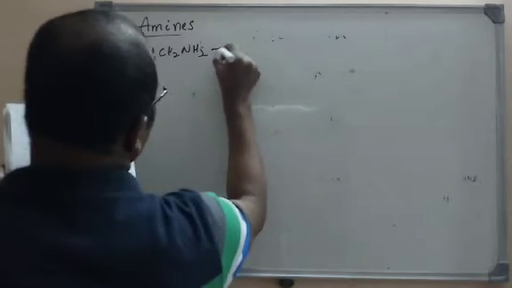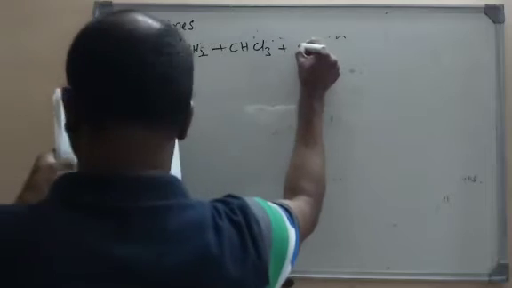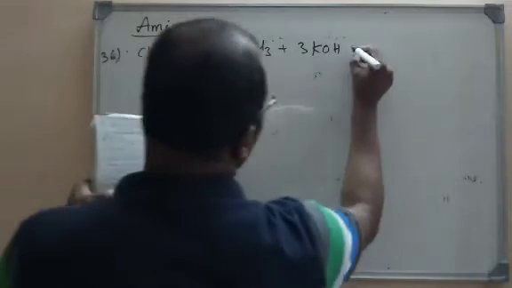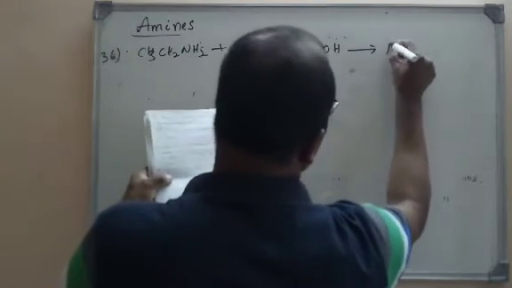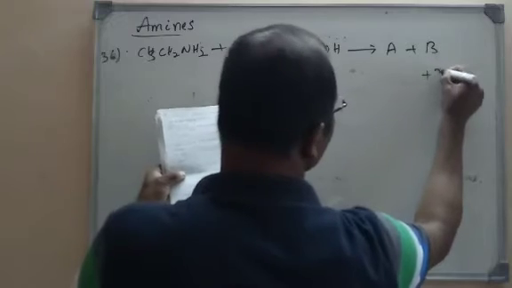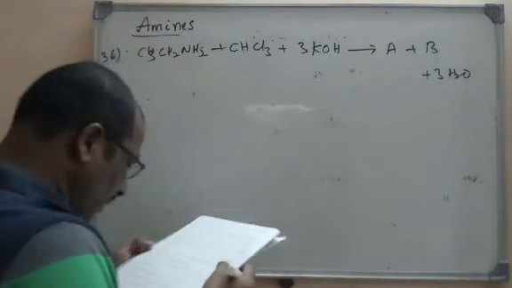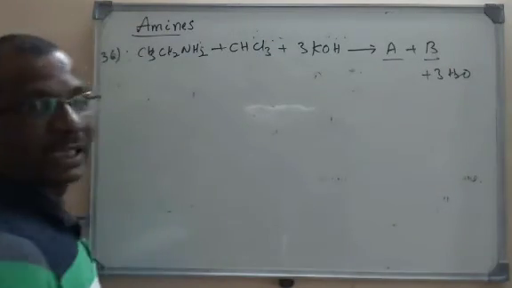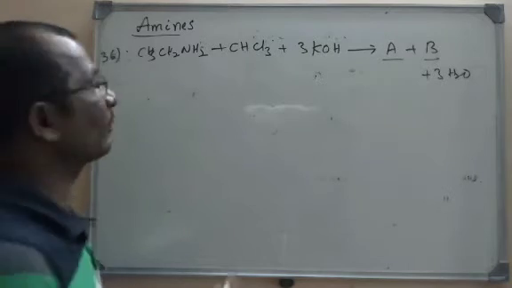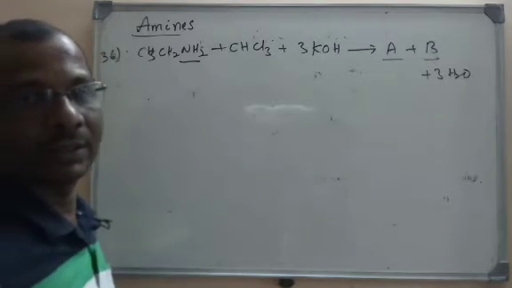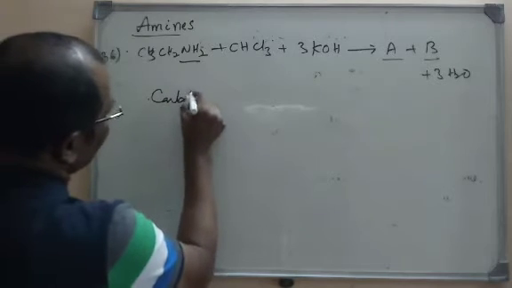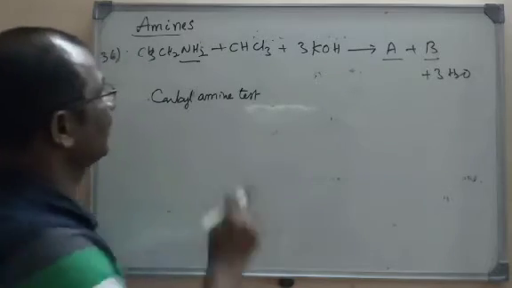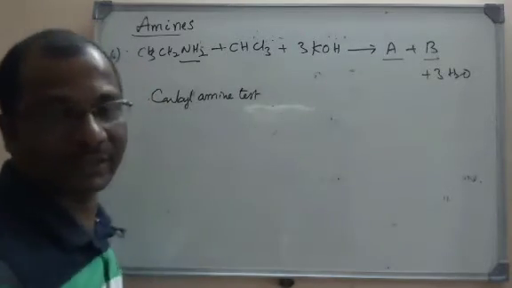with chloroform, CHCl3, and alcoholic KOH. The products given are A plus B plus 3H2O. We need to find the compounds A and B respectively. Actually this is one of the identification tests for primary amines. This test is known as the carbylamine test. It is also known as the isocyanide test because the product formed will be an isocyanide.